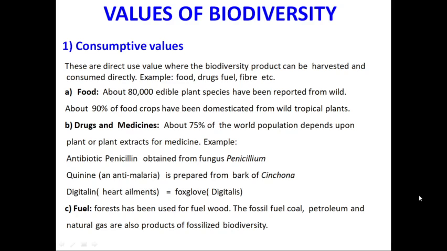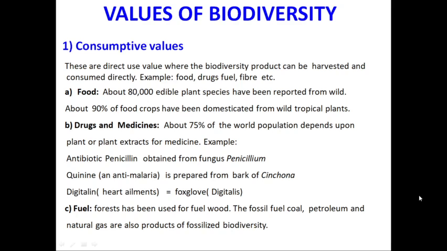The quinine medicine, which is an anti-malaria drug, is also prepared from the bark of the cinchona tree. Then digitalin medicine, which is used in heart ailments, is obtained from the plant foxglove.